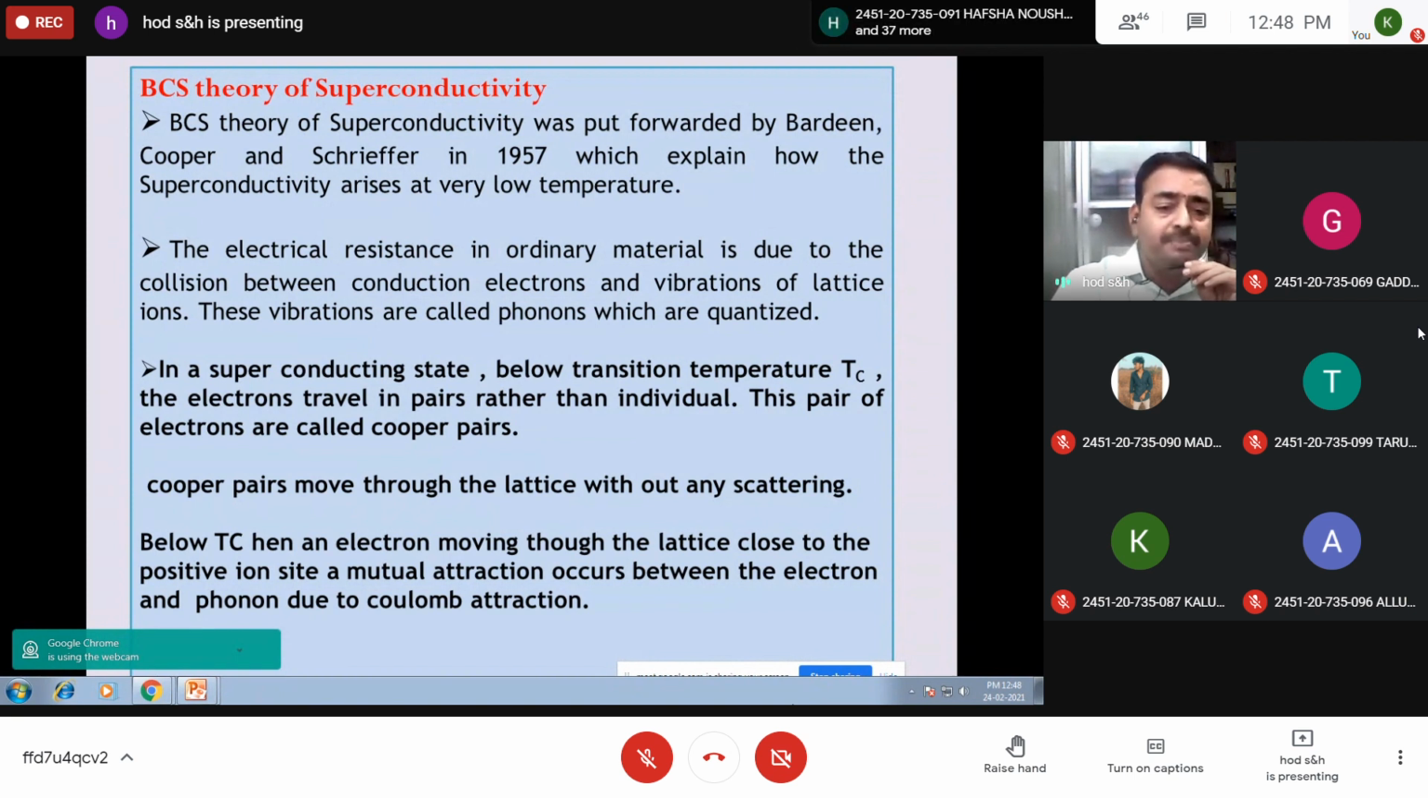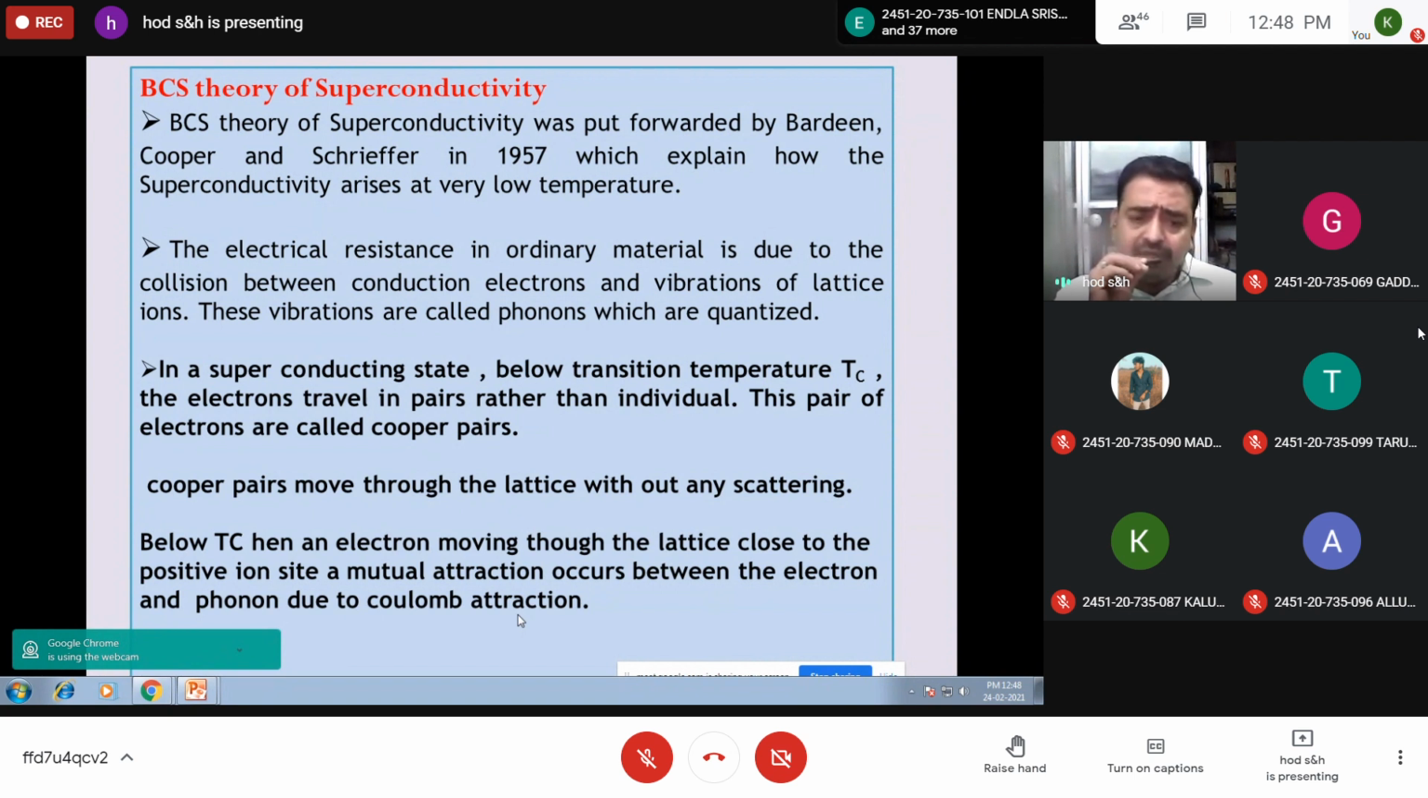So these Cooper pairs move through the lattice without any scattering, without any distraction, without any loss of energy. These Cooper pairs travel in the boundaries of the given crystal. And below transition temperature, an electron moving through the lattice close to the positive ion site, a mutual attraction occurs between the electron and phonon due to Coulomb attraction. Lattice ion is positive in nature, electron is negative.